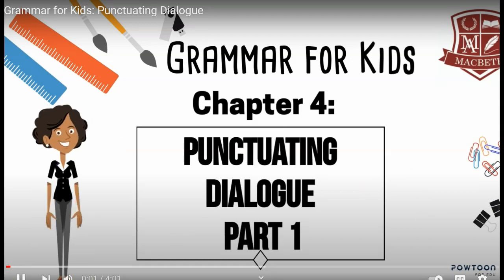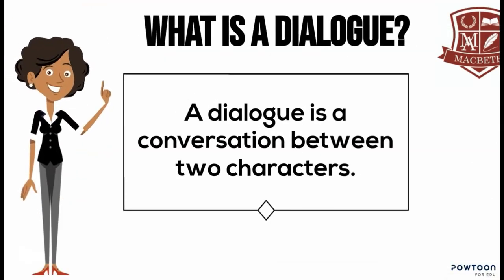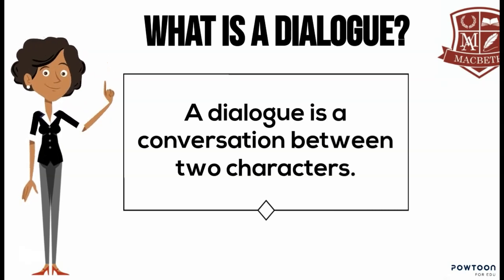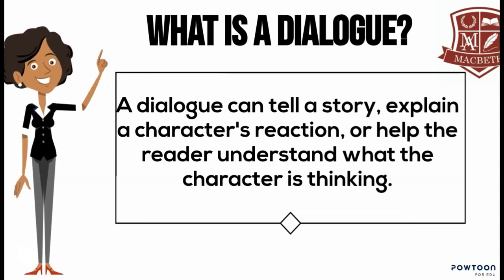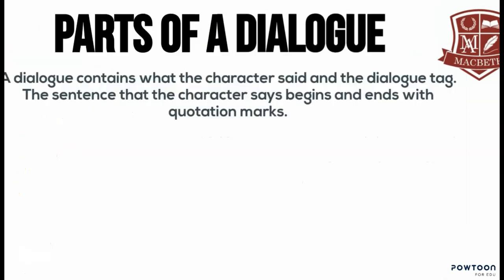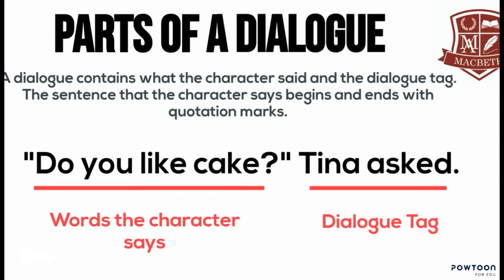Welcome to Grammar for Kids, Chapter 4, Punctuating Dialogue, Part 1. What is a dialogue? A dialogue is a conversation between two characters. A dialogue can tell a story, explain a character's reaction, or help the reader understand what the main character is thinking. A dialogue contains what the character said and the dialogue tag. The sentence that the character says begins and ends with quotation marks.